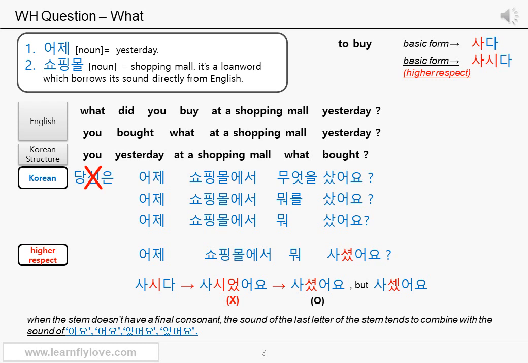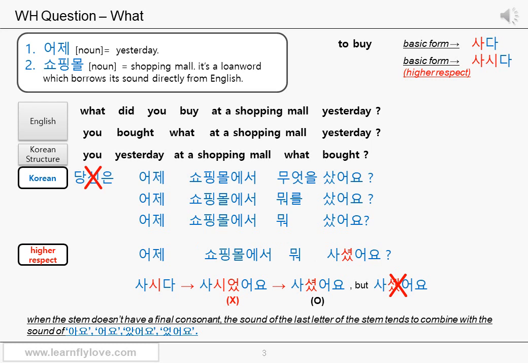But we need to combine the 시 sound and 었 sound because the last letter of the stem 시 doesn't have any consonant. You don't need this explanation anymore, do you? Okay, this is the last time we explain about this. So it becomes 사셨어요. We use 사세요 in the present simple tense, but we don't use 사세었어요 in the past tense. Keep that in mind.